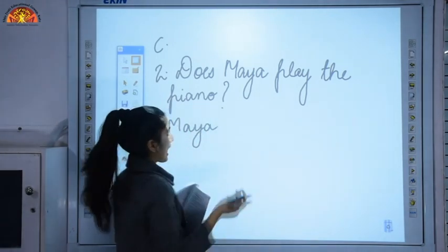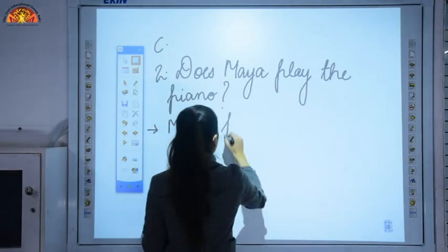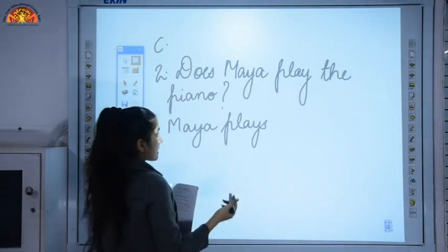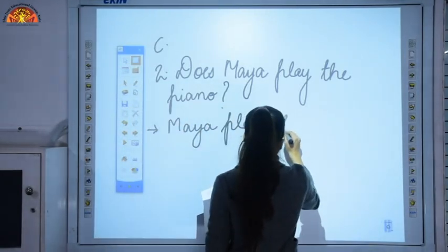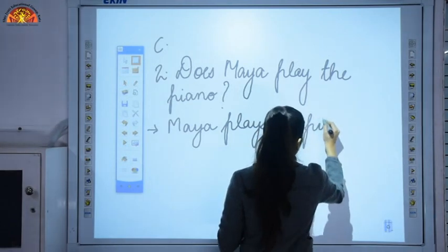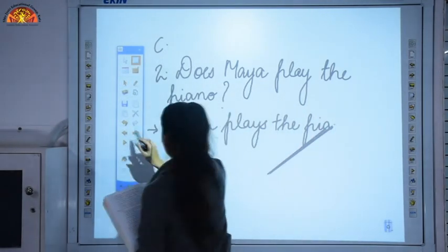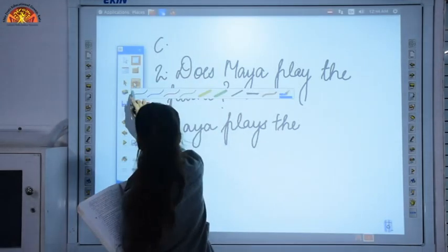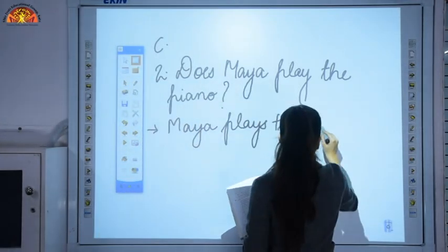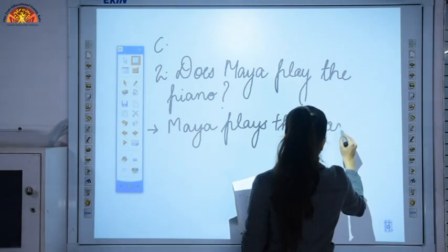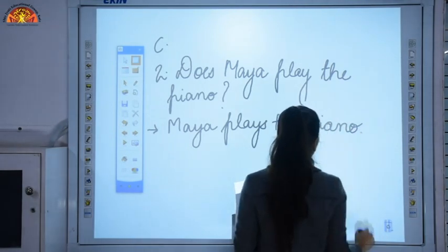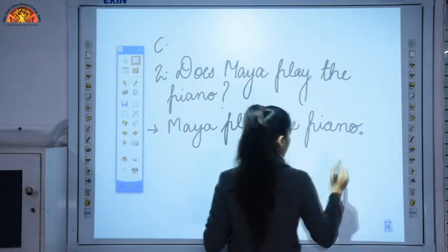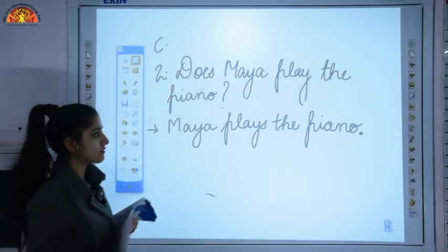What is the verb? Play, and it's used with does, so Maya plays. With a singular subject, a singular verb will come. Maya plays. The rest of the sentence, the piano. And it will end with a full stop, because we have formed the declarative sentence.